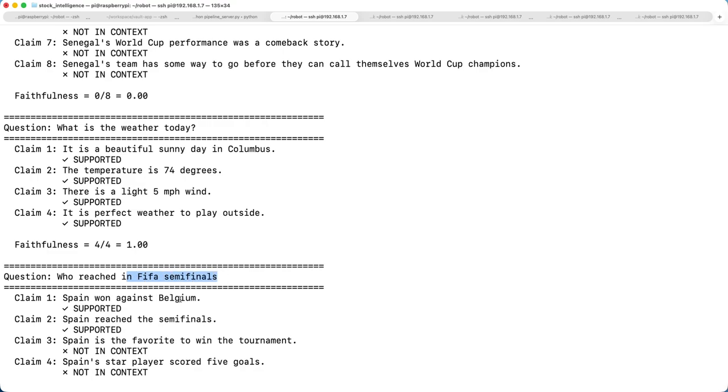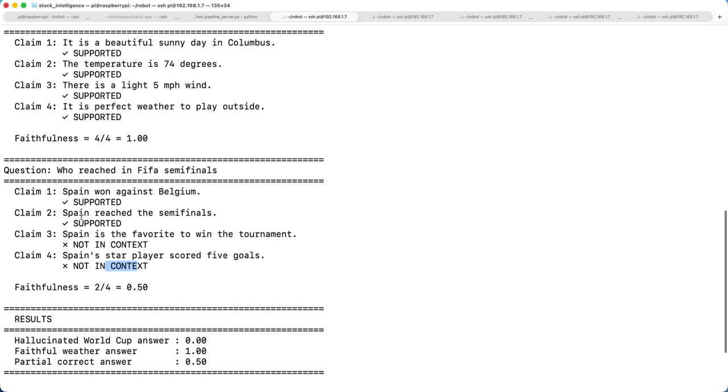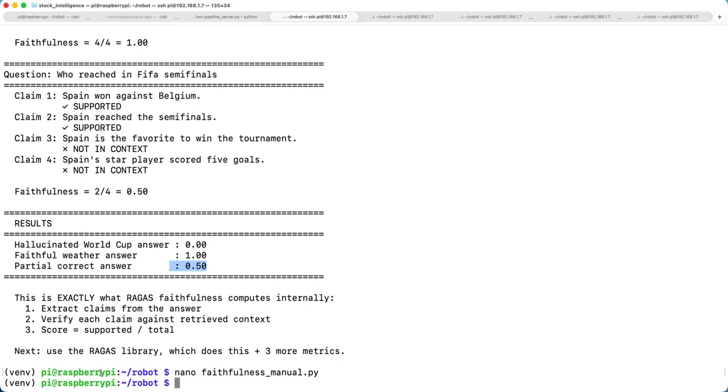Spain won against Belgium, supported. Spain reached the semi-final, supported. Spain is favorite, not in context. So as per the formula, 2 divided by 4, 0.5. So the hallucinated World Cup answer is 0, the faithfulness of the weather answer is 1, and the last is partially correct. This is definitely not the correct answer, this is a 100% correct answer, and this is something we can take, because it is 50-50. So that's how it calculates the faithfulness using Ragas.